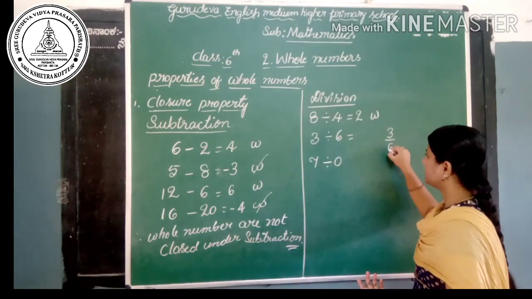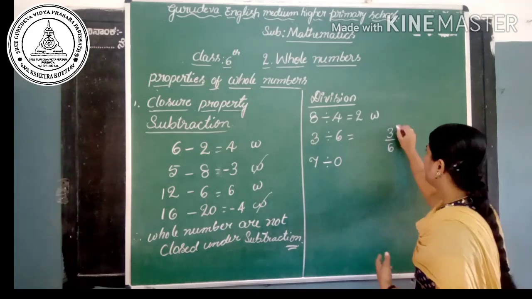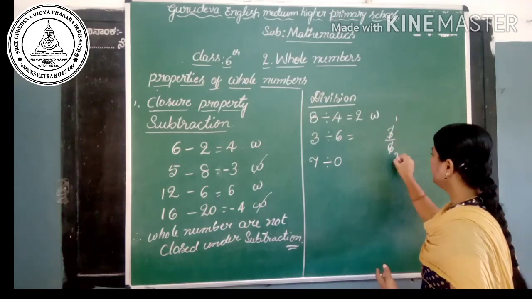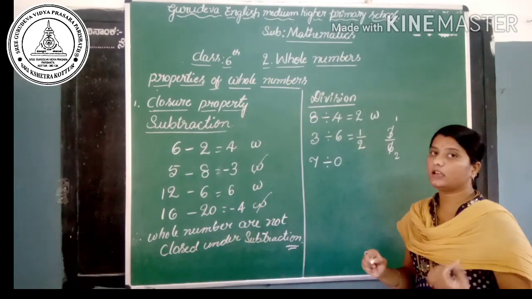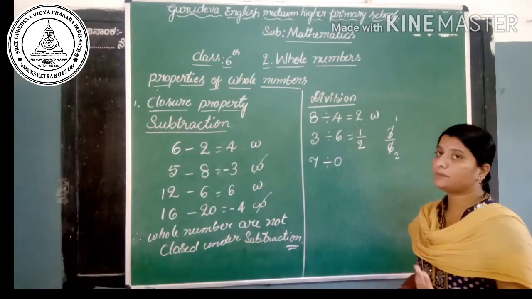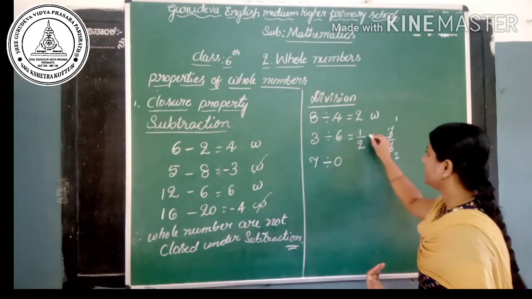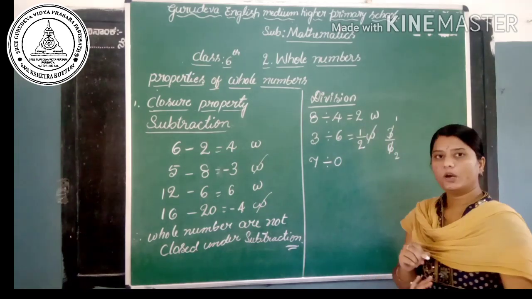3 divided by 6. We can cancel it. 3 ones are 3 and 3 twos are 6. We get a fractional number as the quotient. So fractional numbers are not whole numbers, is it? So it is not a whole number.